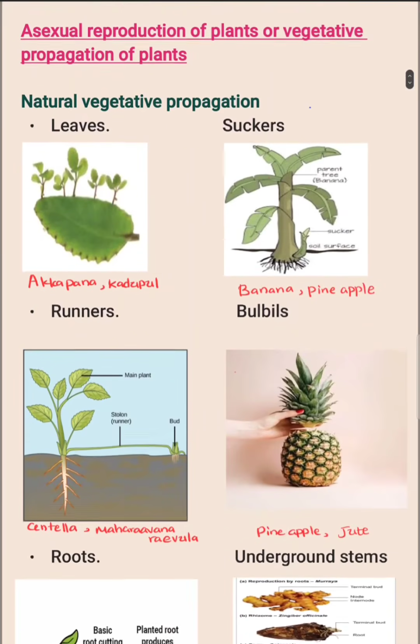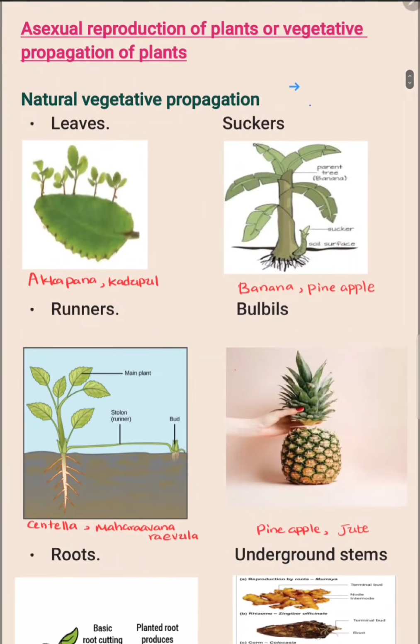Let's move into asexual reproduction first. Asexual reproduction of plants is also known as vegetative propagation. There are two main ways of doing asexual reproduction or vegetative propagation of plants. They are natural vegetative propagation and artificial vegetative propagation. If plants produce new offspring without the involvement of humans, it is called natural vegetative propagation. Examples of natural vegetative propagation are by leaves, suckers, runners, bulbils, roots and underground stems.